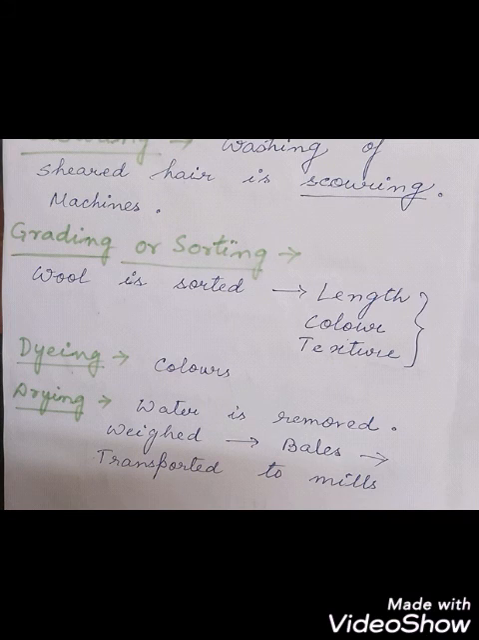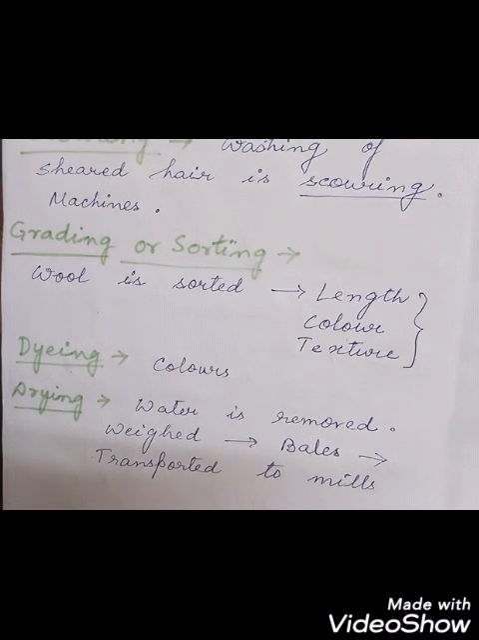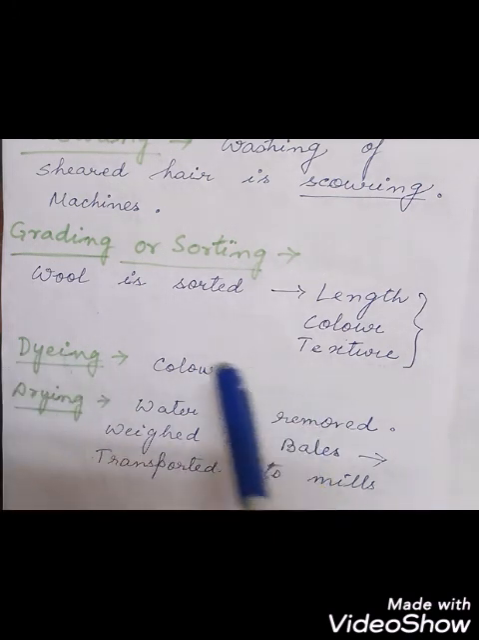Okay, so first of all, what is done? Shearing, that is removing the wool, that is the fur from the animal body, and then scouring, that is the cleaning with machine. Then according to their length, color and texture, it is sorted, then dyed with colors, and then dried so that water can be removed, and easily the fibers can be made into bales, which are then transported for making the woolen clothes or any other material that is required.